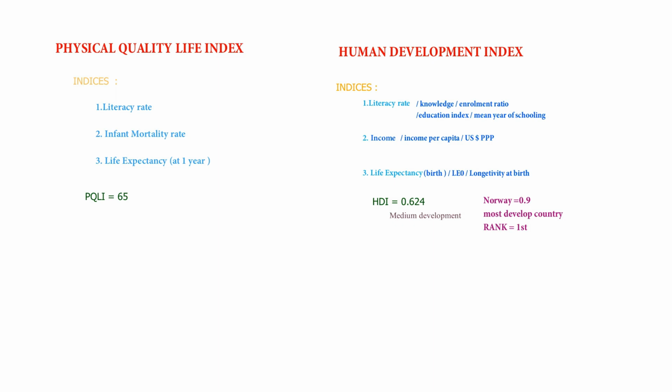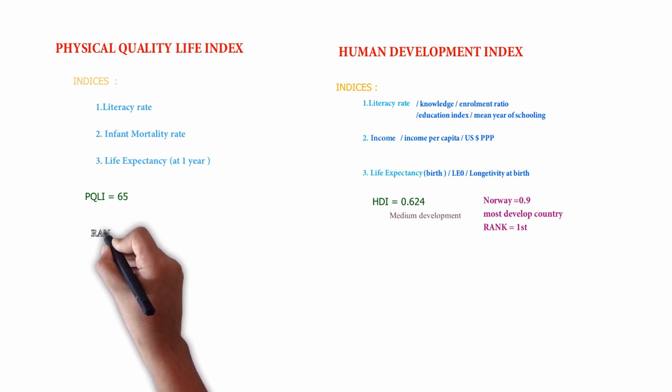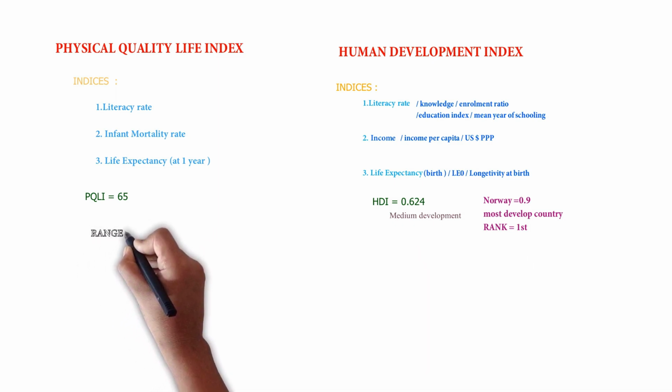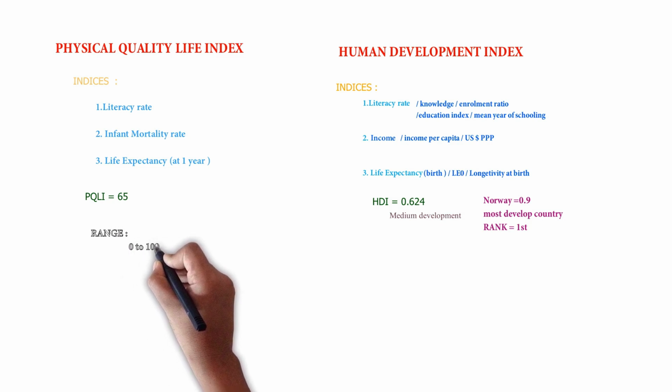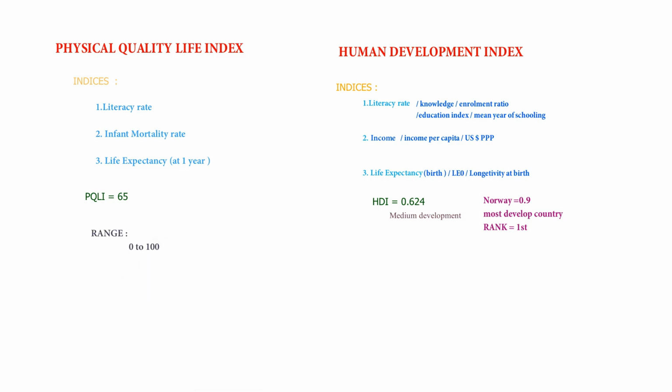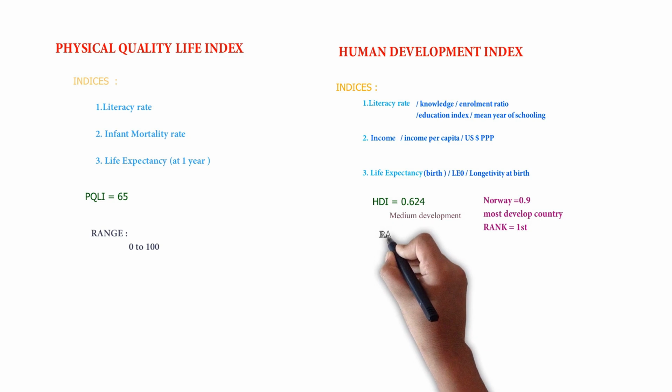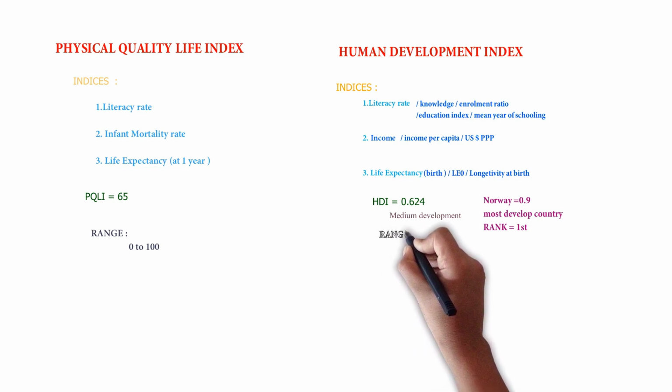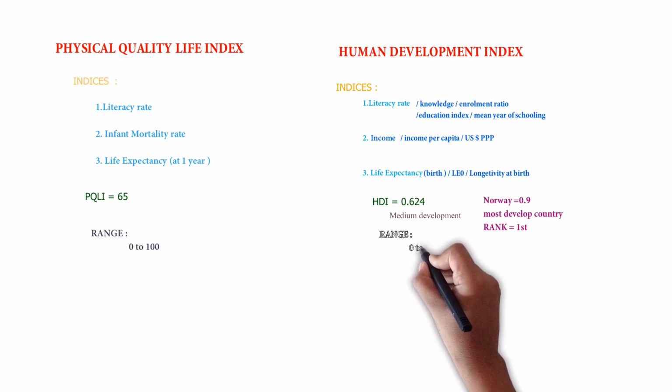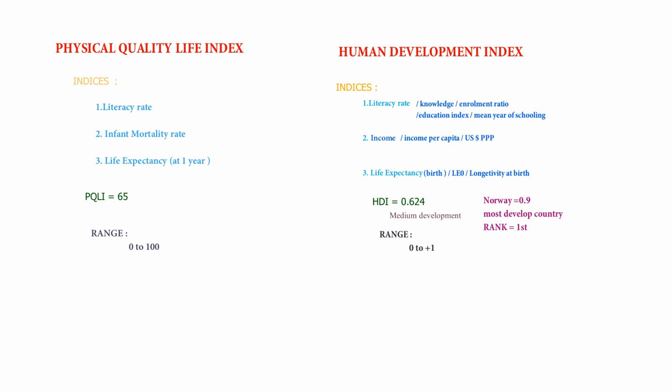So remember that the range for PQLI is between 0 to 100, and the range for HDI is between 0 to 1. So the PQLI of India is now 65 and the HDI value is 0.624.